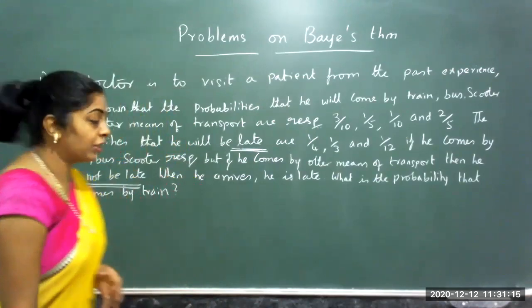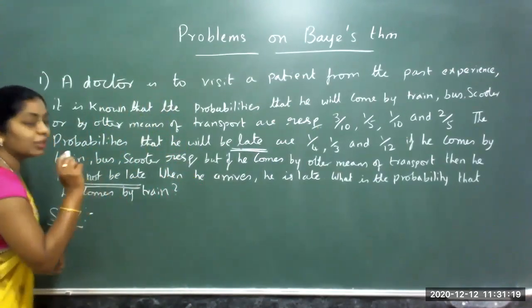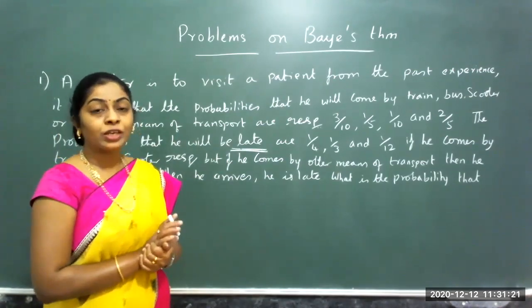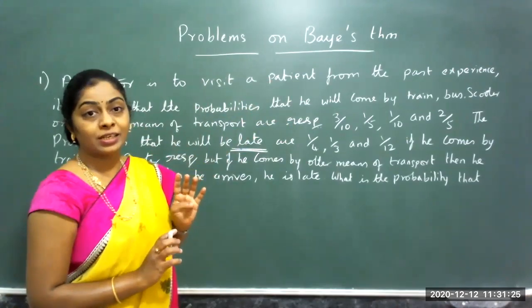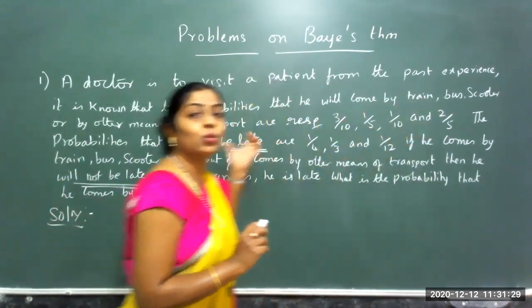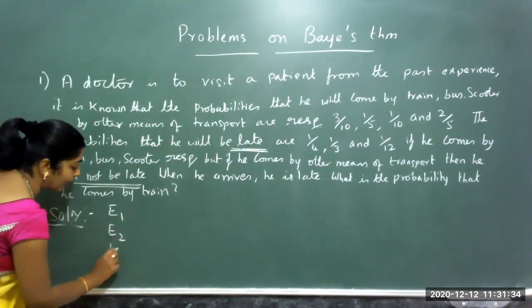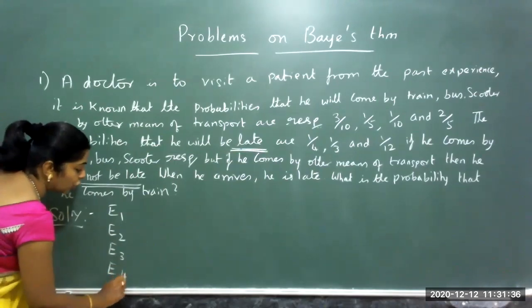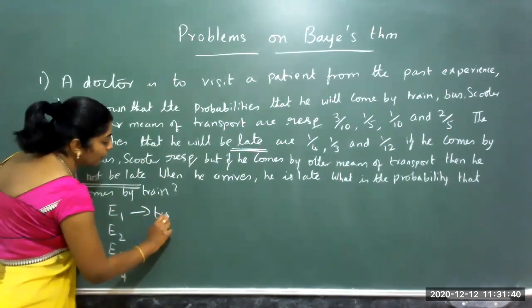So let me write down the data. In the previous class, I told you the number of events given in the list. So here a doctor is visiting the patient, and the means of transport he takes are train, bus, scooter and other means of transport. So there are 4 means I am taking: E1, E2, E3, E4. E1 is the event by train.